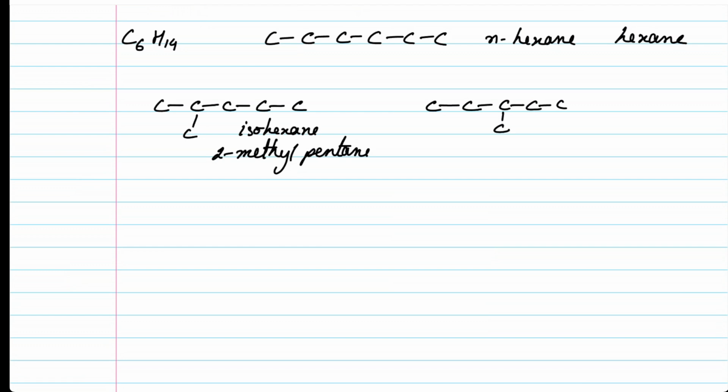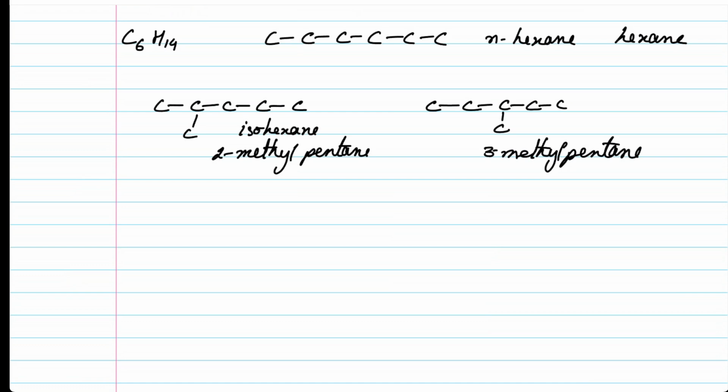Please remember this is not isohexane because the iso group cannot be formed. You might say, what is the common name of it? It might not have a common name. Every compound doesn't have a common name. So here we talk about the IUPAC name. It's going to be 3-methylpentane. This compound is 3-methylpentane.